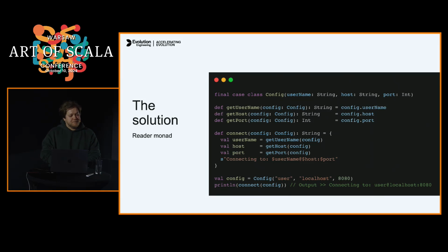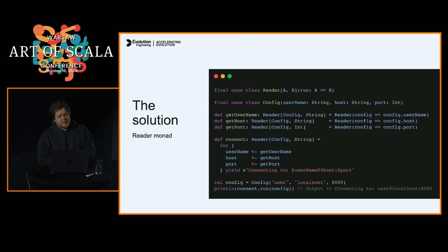So the first one you can start from is the reader monad. Imagine that you have some sort of computation that depends on some configuration, and every piece of logic requires it, and you need to pass it explicitly in every function again and again. It kind of feels fine and looks fine for now, but imagine having a bigger config and much more sophisticated logic, and you will end up with a problem. And the reader monad comes to help us.